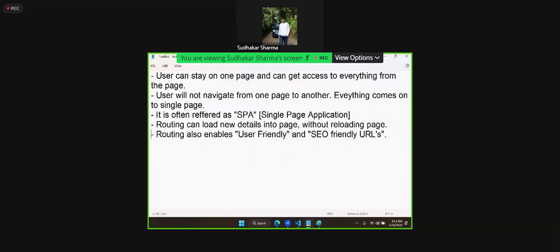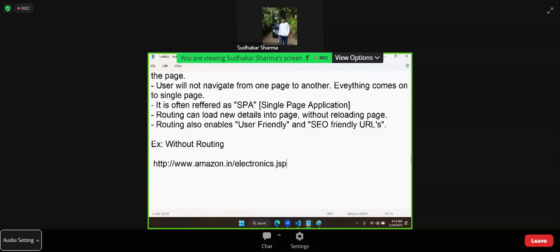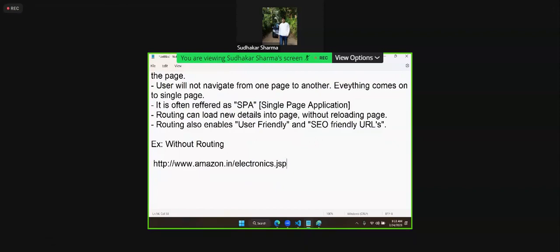I will show you an example without routing. Suppose I am accessing http://www.amazon.in/electronics.jsp or .php something. And in electronics, there is a category.